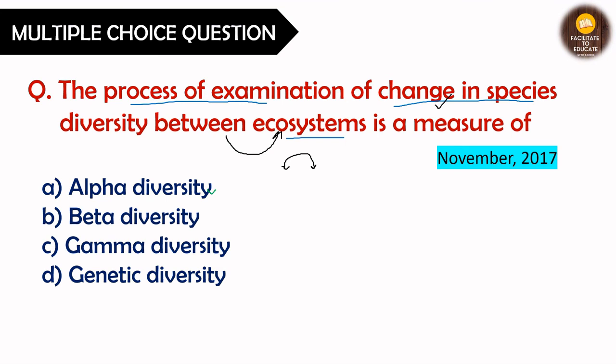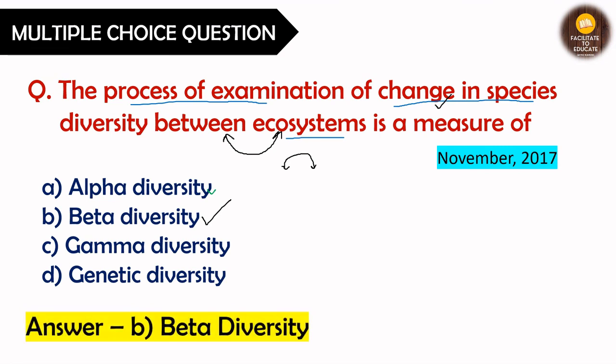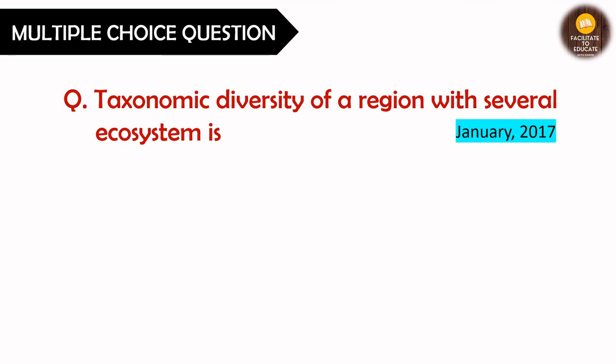So from this word only you can easily understand that the answer will definitely be the B option, that is beta diversity, right? Because we are comparing between two ecosystems. Also we are talking about the change in species diversity. If there will be change, we can count. If we are comparing first and second ecosystem, we can count the change in the species and which are unique to that ecosystem.